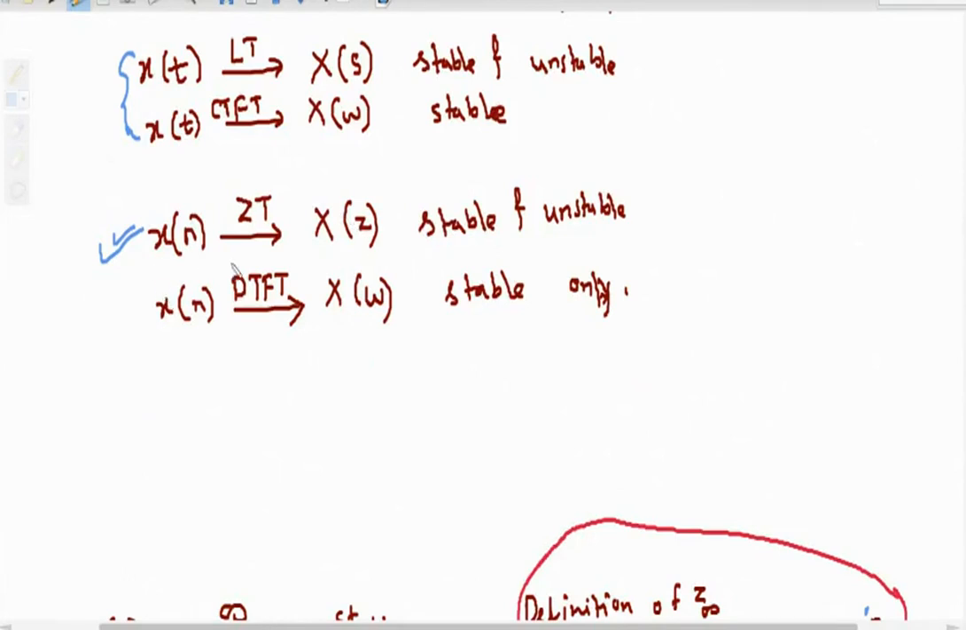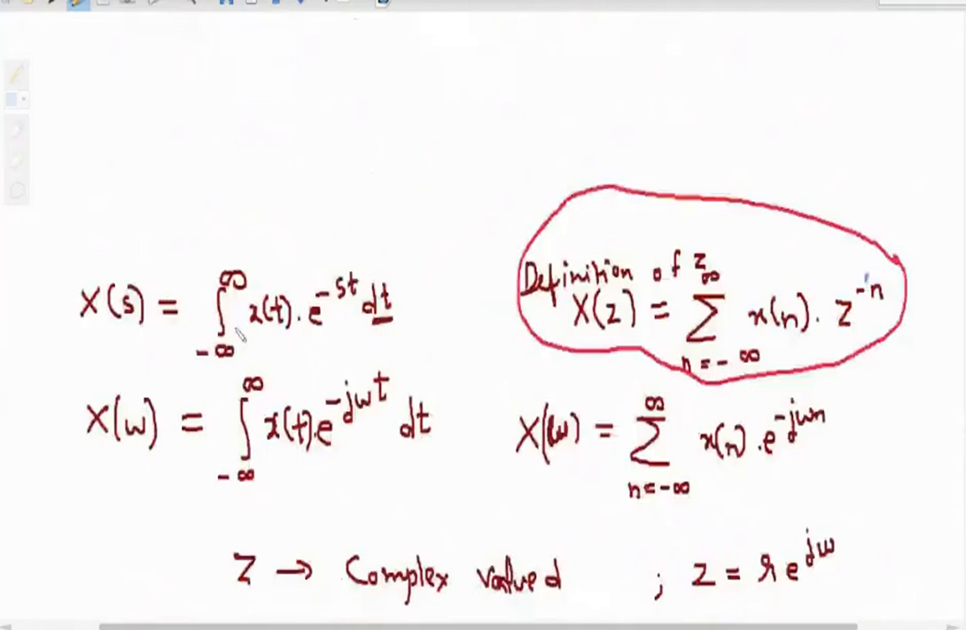X of n can also have discrete time Fourier transform, x of omega. Now again, what is the difference between Z and this Fourier transform? Z exists for stable and unstable, but Fourier exists only for stable. That is the difference. Then definition. Mathematically, all are same. X of s is integration minus infinity to infinity x of t e raised to minus st dt. X of omega is integration minus infinity to infinity x of t e raised to minus j omega t dt. Then here, for discrete time, integration is replaced by summation minus infinity to infinity x of n z raised to minus n.